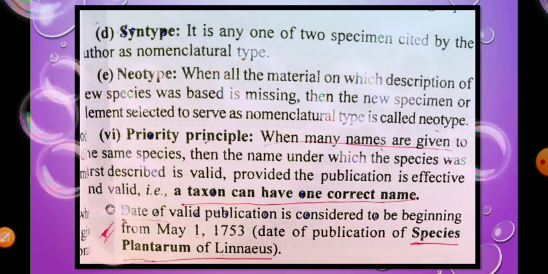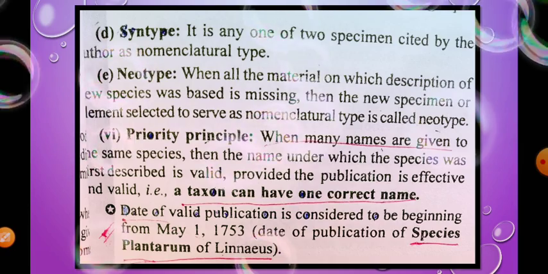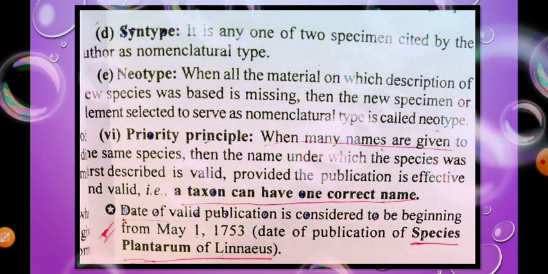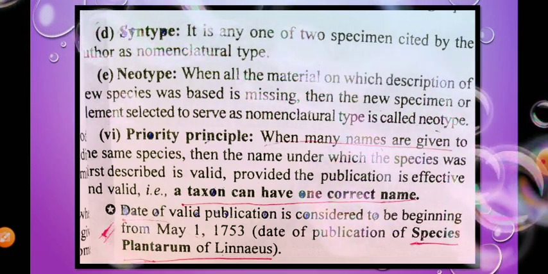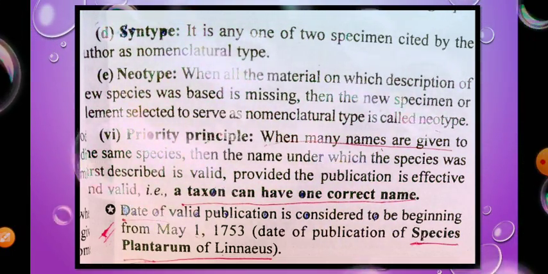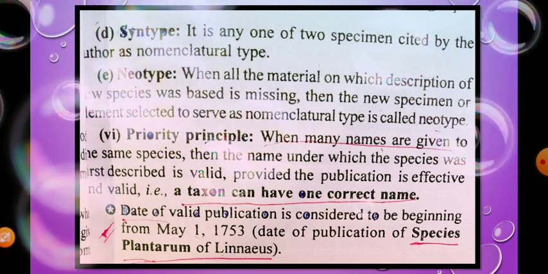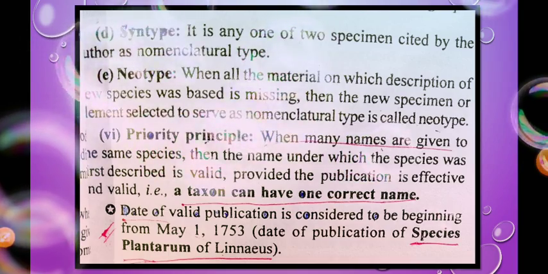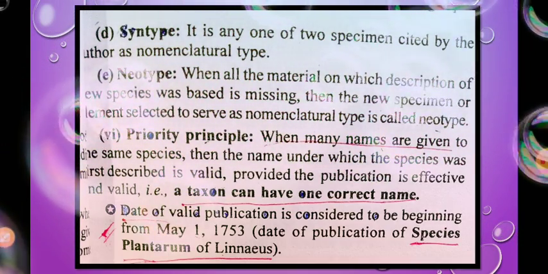Suppose an author has given a name to a particular new species, but the material or the description of that species is missing or changed. In that case, it is known as the neotype.